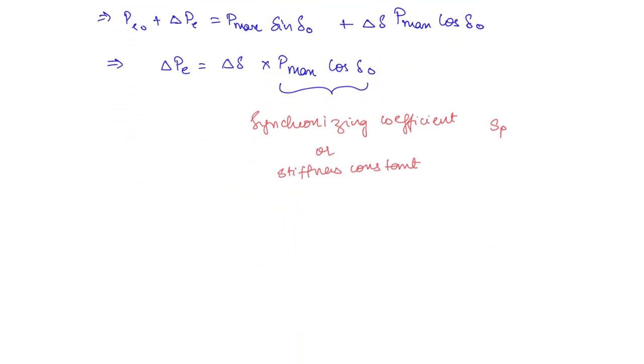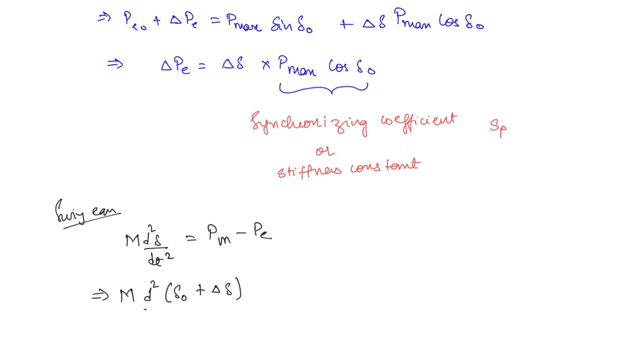Let us now get back to the swing equation. What is the swing equation? This is given by M d square delta by dt square is equal to PA, or you can write PM minus PE, right? Now instead of delta, you are going to write delta naught plus delta delta, because there is a small change now. So you can replace this by the old delta value plus the change in delta, d square by dt square, and this will be equal to PM minus again PE, which will be the old PE, PE naught, plus the change in PE.